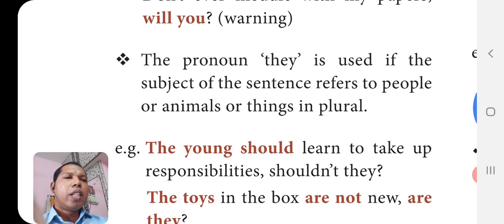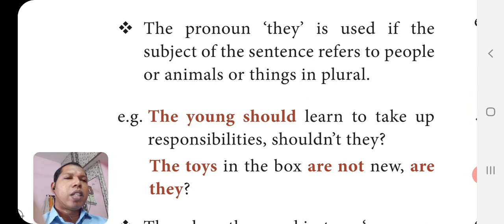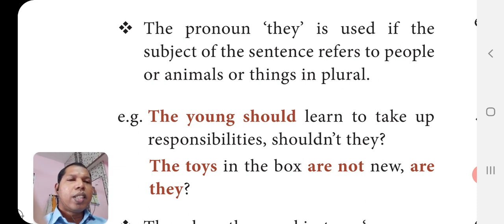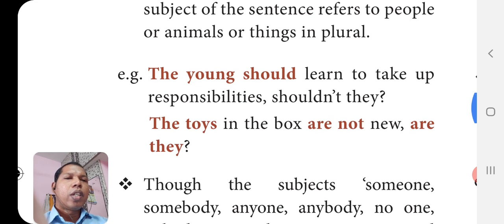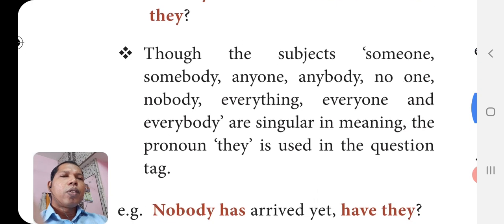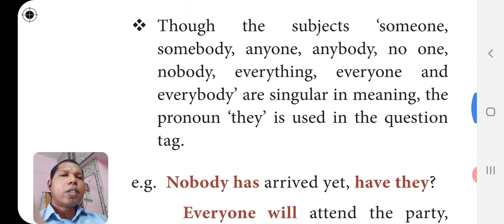The pronoun they is used if the subject of the sentence refers to people or animals or things in plural. The young should learn to take up responsibilities, shouldn't they? The young in the sense overall, all the young people. So shouldn't they? The toys in the box are not new, are they? Why are we using the positive tag here? Are not, negative sentence is given, and are they. For non-living things also we can use they.